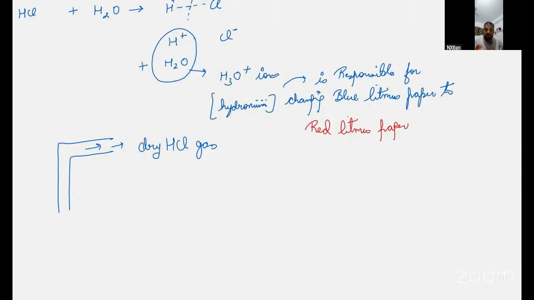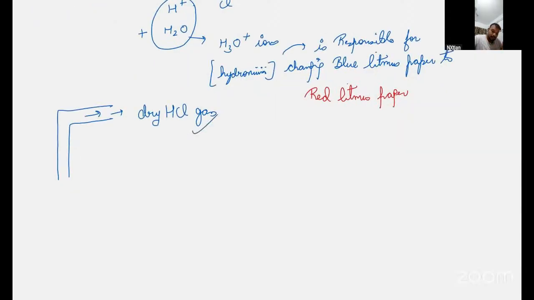Listen carefully to what I'm trying to say. If water is not there, 0%, no water at all, it means no liquid state, only dry state. In that case, HCl will not show any acidity.